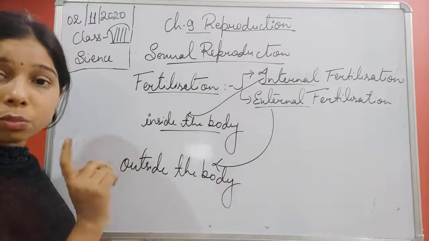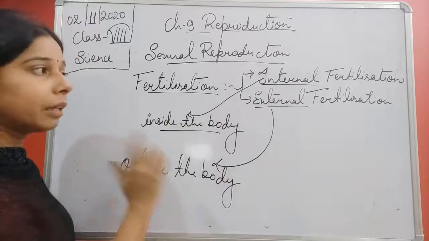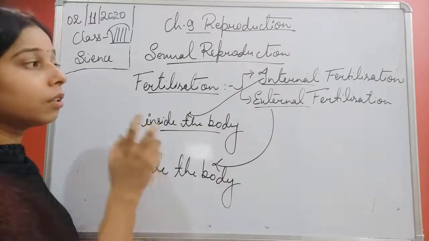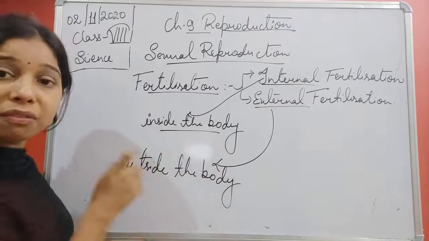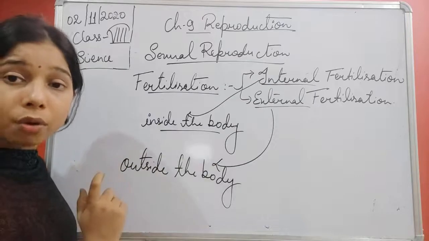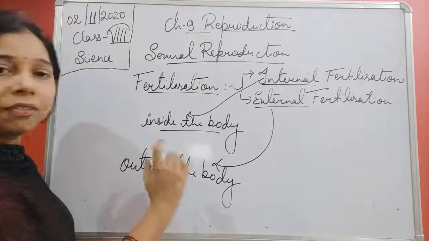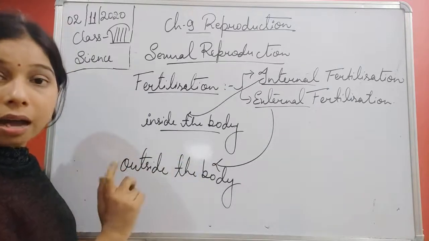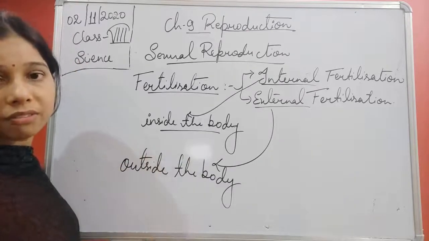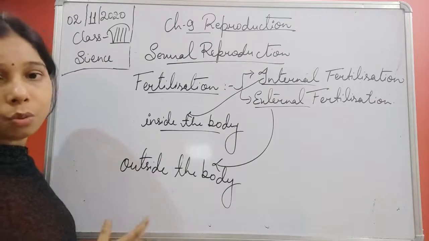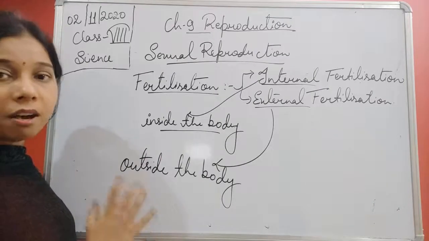The fertilization which occurs inside the female body is known as internal fertilization, and the fertilization which occurs outside the female body is known as external fertilization.